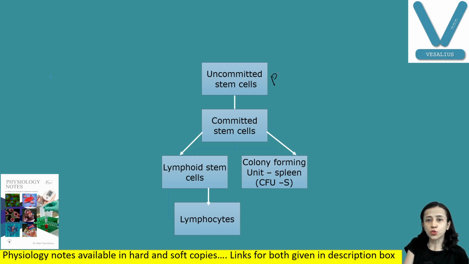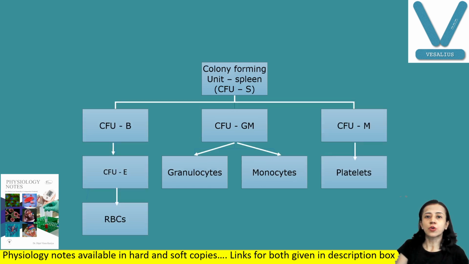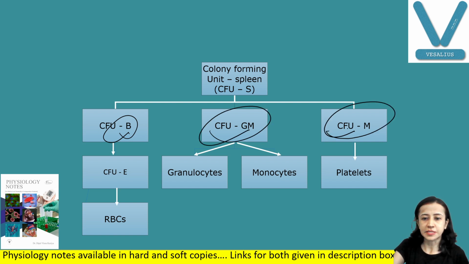Uncommitted stem cells, which are also known as pluripotent hemopoietic stem cells, are converted into committed cells: lymphoid stem cells and colony forming unit of spleen, from which colony forming unit blastocyte and colony forming unit erythrocytes are produced. You can see colony forming unit spleen, colony forming unit blastocyte, colony forming unit granulocyte-monocyte, colony forming unit megakaryocytes, we have already discussed.